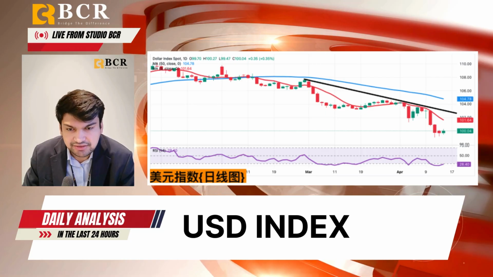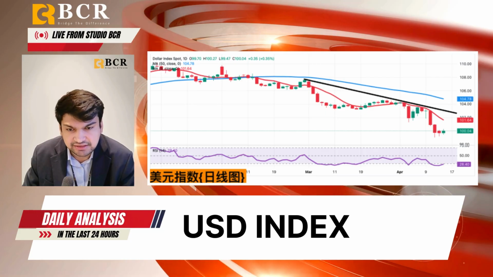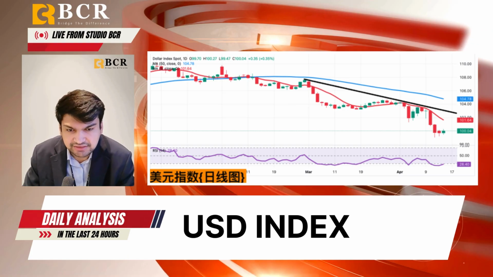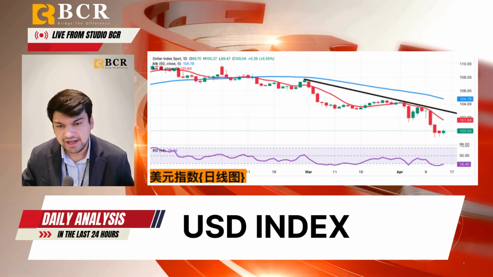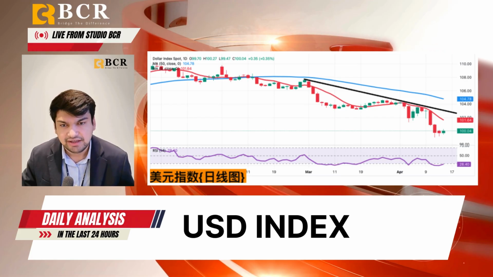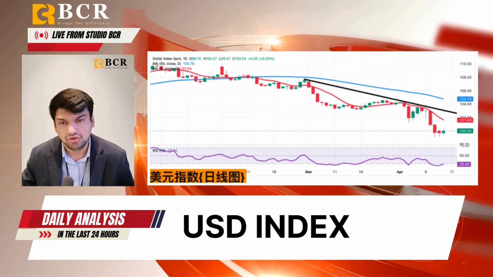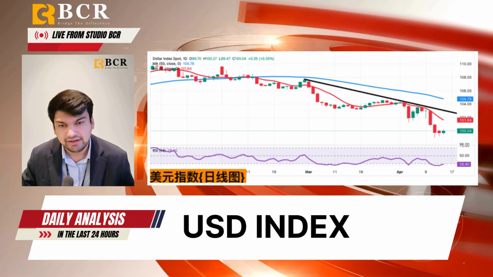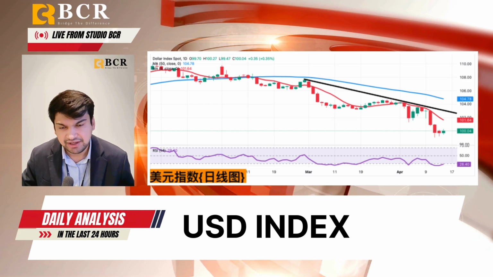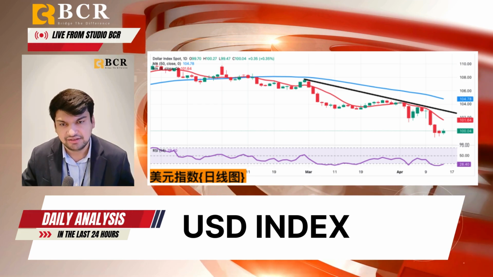The moving averages continue to send a sell signal, while the 14-day RSI is oversold at 29.55. The index trend remains below all major moving averages, especially the key 200-day simple moving average at 104.76.